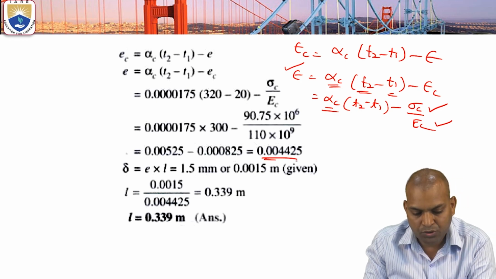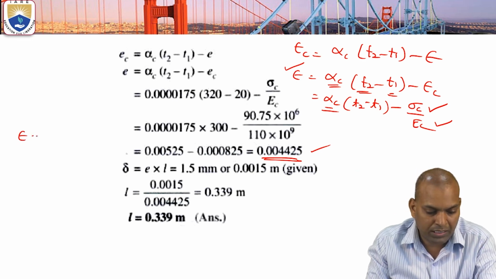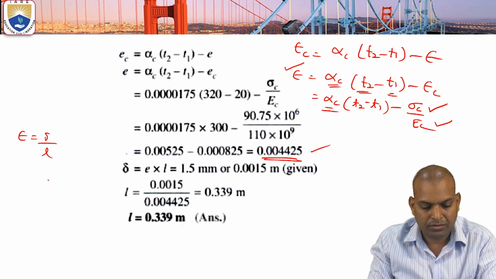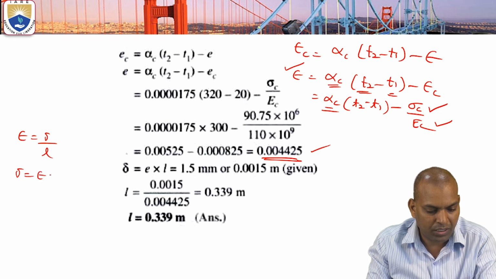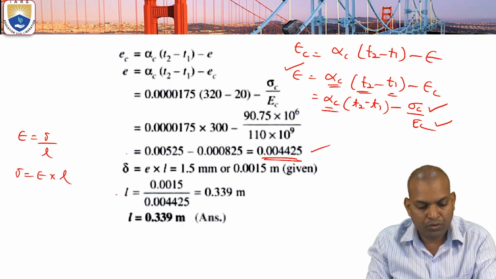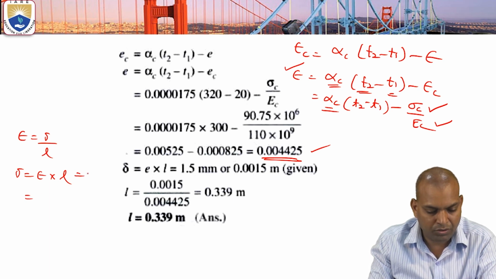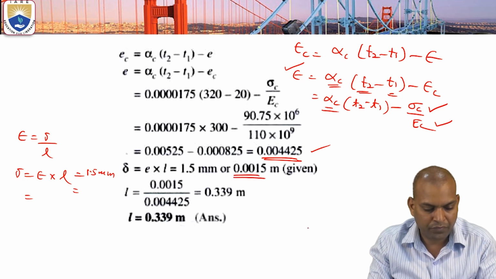That calculated epsilon value is 0.004425. Then what is epsilon equal to? Delta by L. Then delta equal to epsilon times L, given that delta equals 1.5 millimeter, converted into meters, that is 0.0015.